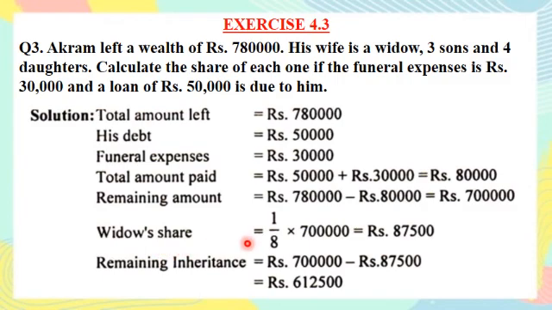The widow's share is equal to 1 by 8. Why is it 1 by 8? Because it is according to the Islamic Sharia law. It is sometimes not given in the question, but it is understood that the share of a widow is 1 by 8, and multiply 7 lakh. So after doing the calculations, I will have 87,500 rupees. Now this amount will be subtracted from the remaining amount, and the remaining inheritance becomes 6,12,500 after subtraction.